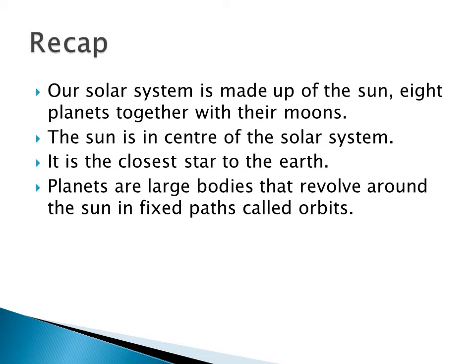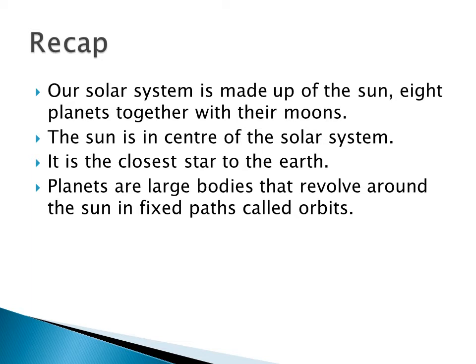Yesterday we saw about our family, that is our solar system. Our solar system is made up of the sun and 8 planets together along with their moons. In this solar system, the sun is the center of that family and it is the closest star to our earth. Planets are the large bodies. They revolve around the sun in a fixed path, which is called an orbit.